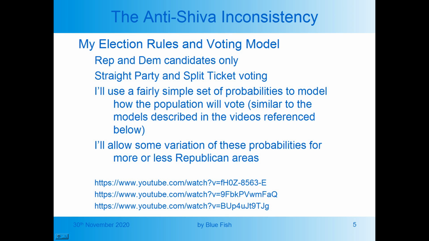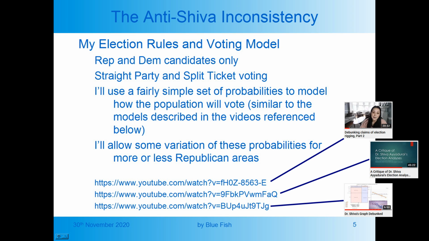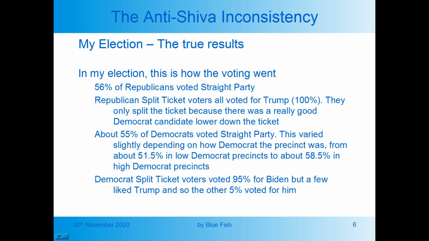Here are my election rules and voting model. The election will have Republican and Democrat candidates only. There'll be straight party and split ticket voting. I'll use a fairly simple set of probabilities to model how the population will vote, and this is similar to the models described in the videos referenced below. I'll allow some variation of these probabilities for more or less Republican areas.